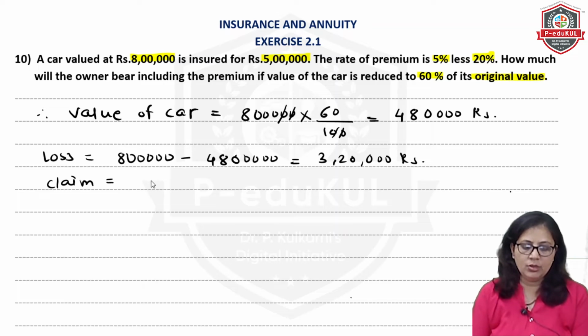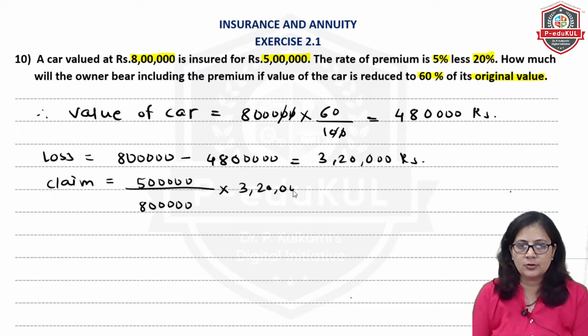So that will be insured value, that is 5 lakh, upon this property value which is 8 lakh, multiplied by this loss 3,20,000. Now these 5 zeros will get cancelled. Then 8 4s are 32 here and 1 2 3 4. So 4 5s are again 20. So this will come up 2 lakh.